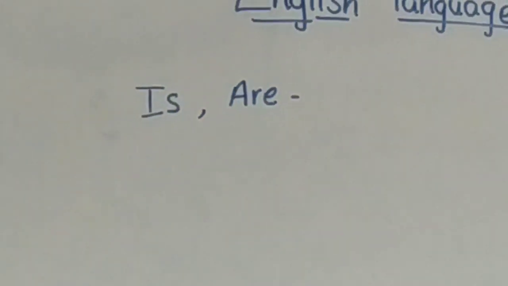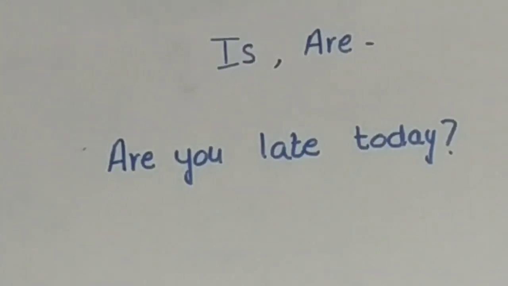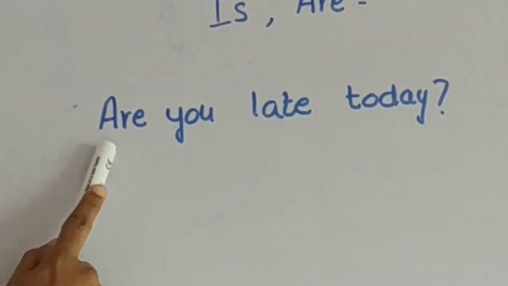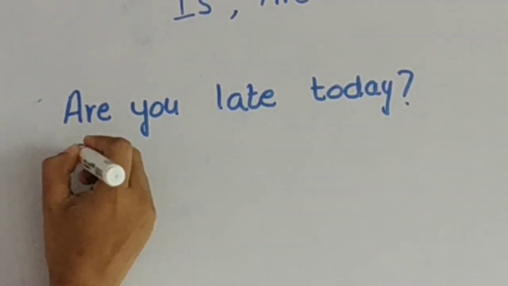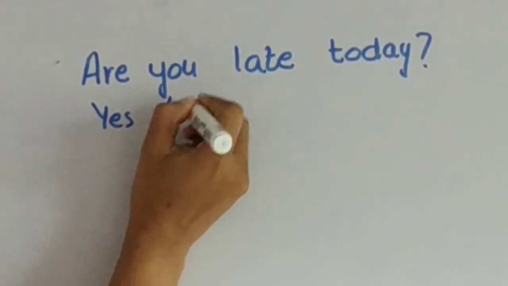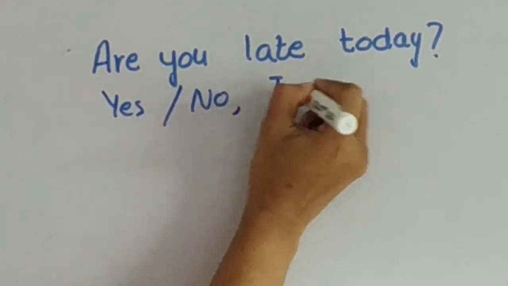For example, I'll show you. Here I'm beginning with are. Are you late today? Your answer will be yes or no. I am not.